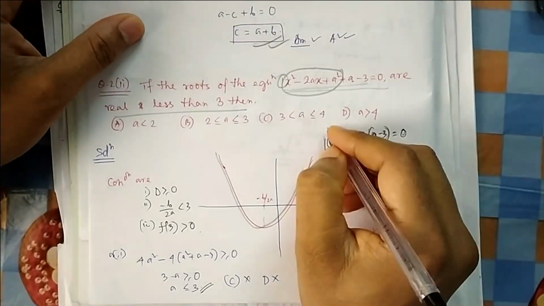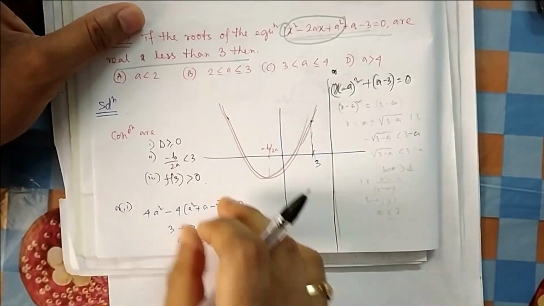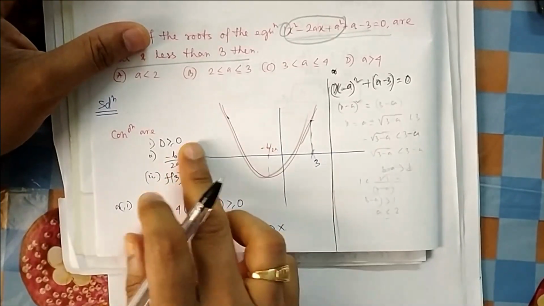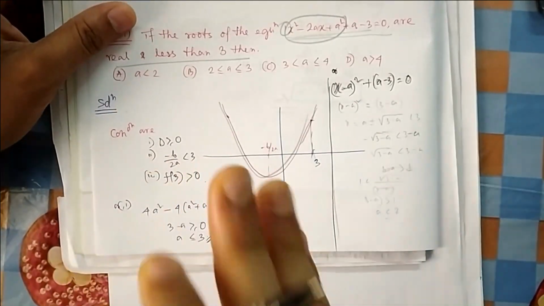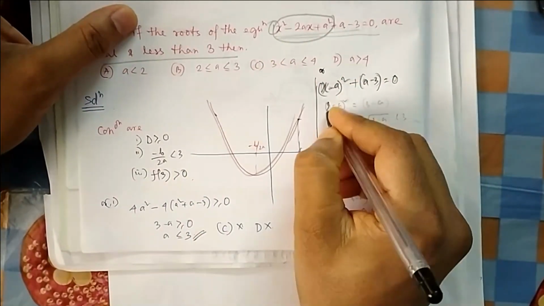This is another way I am doing. Or you can use the other method, but we will use this one because that is a little bit time taking. All the conditions we have to check. The theory you can check; we will use it when we have no other options. But here it is easy to do in this way. That's why I am going this way.